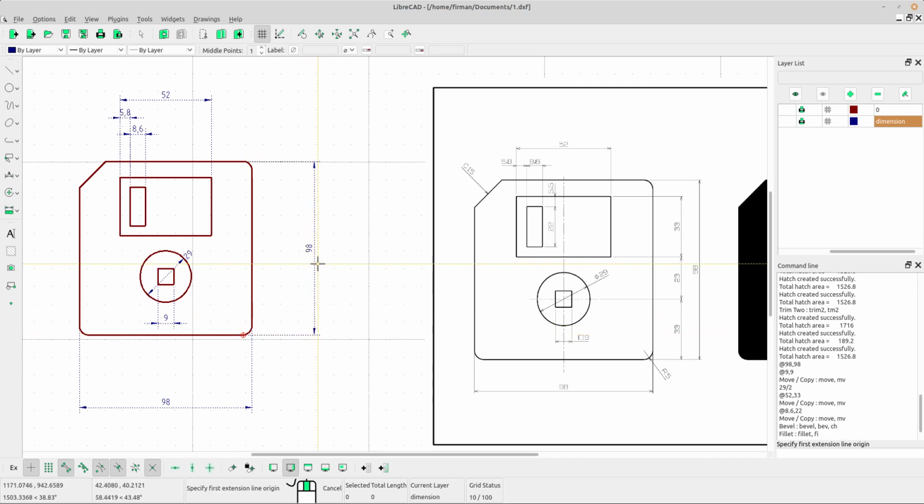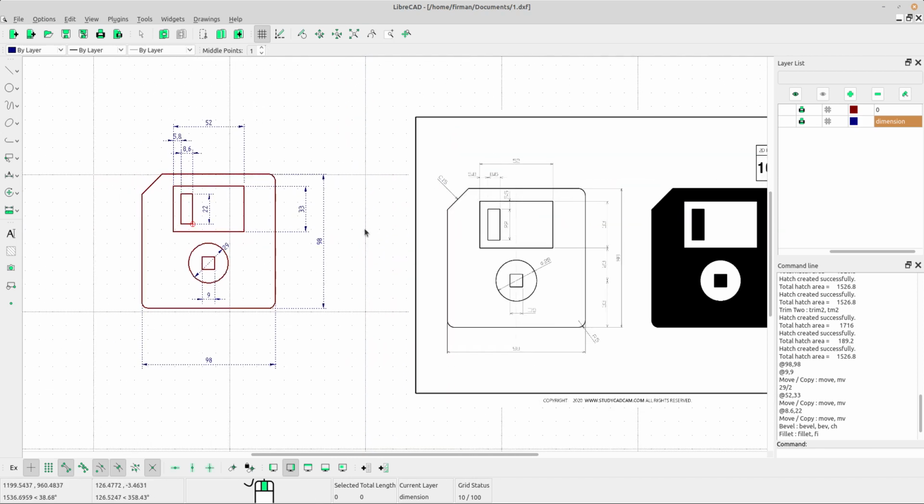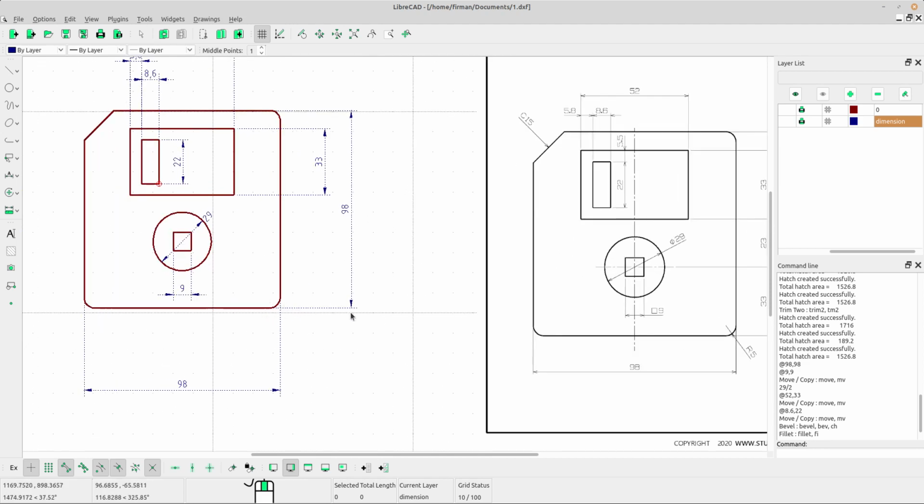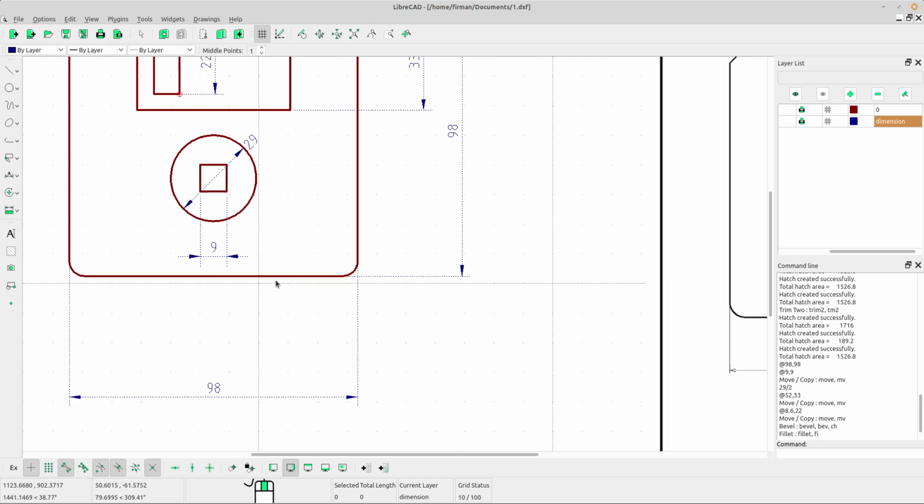Okay, next, right click to escape. Oh, this part.